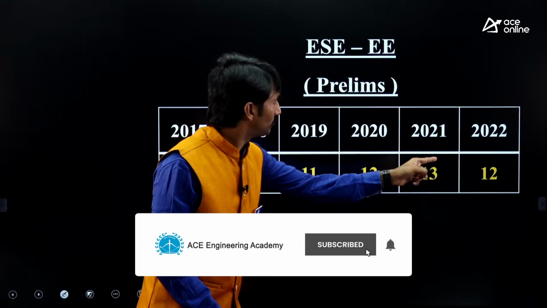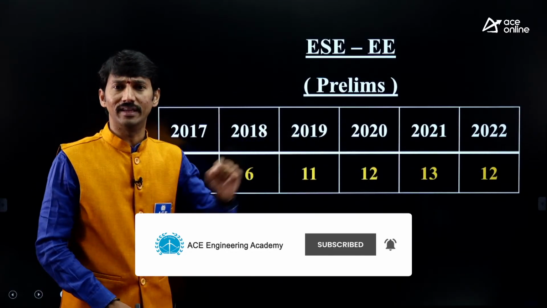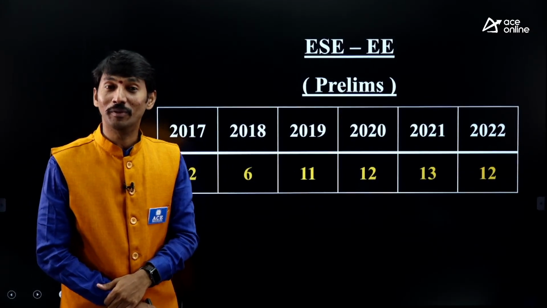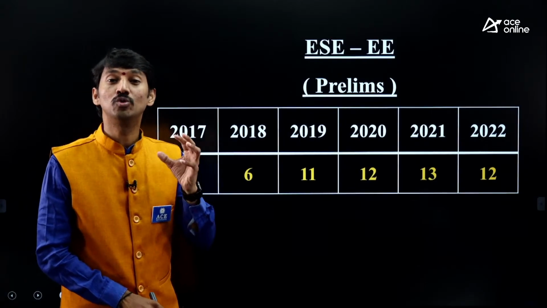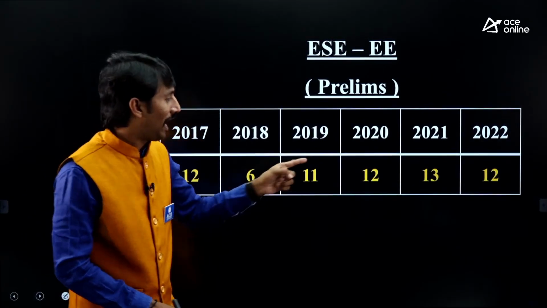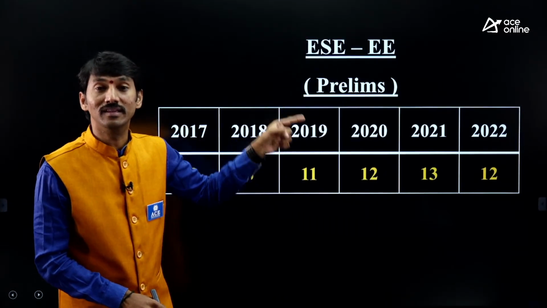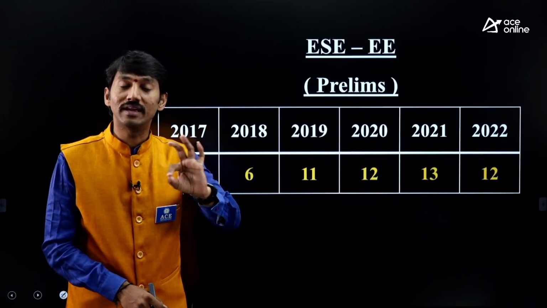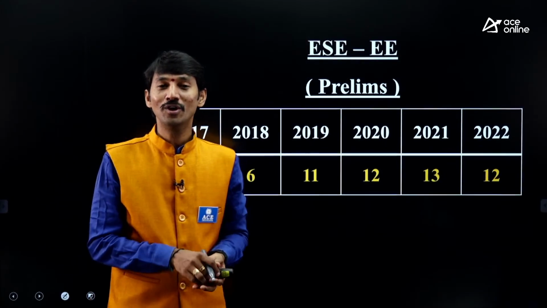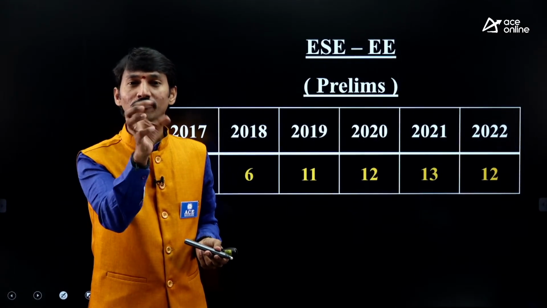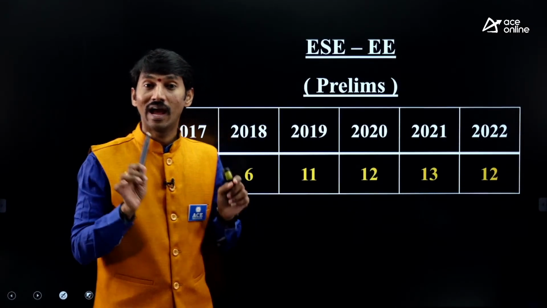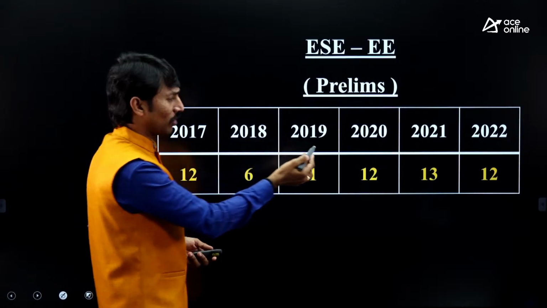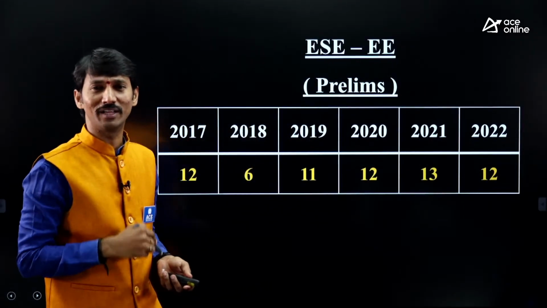If you see this entire thing, the approximate weightage is 12 to 13 questions, because in the ESC, 1 question is 2 marks. So I'm not giving it in terms of marks, these are numbers of questions. The latest weightage is 12 questions, directly measurement questions. As I told you, few questions will be a combination of measurement and other subjects, and I am not taking that credit into my measurement weightage. So around 12 questions, or 12 to 13 we can say.